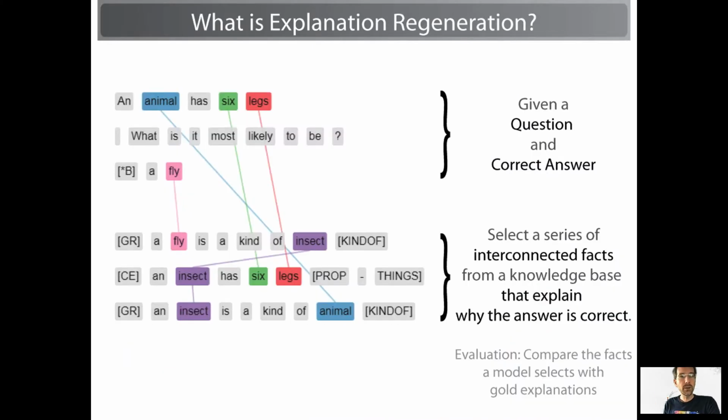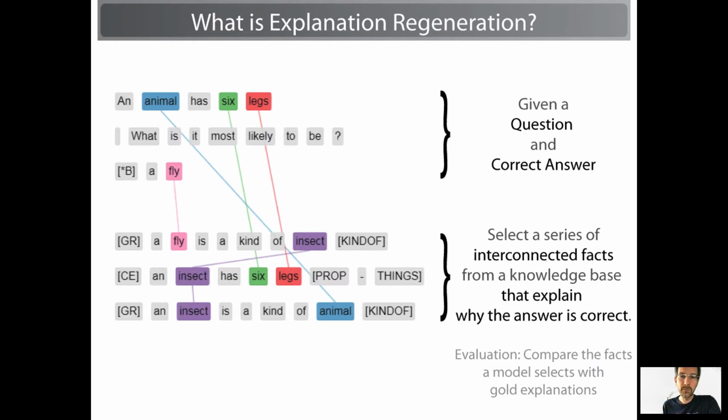So if that's multi-hop inference, what's explanation regeneration? Explanation regeneration, as we framed it, is a slightly simplified version of what I've just shown you. Given both the question and the correct answer, can a model build an explanation for why that answer is correct? We see a really short example here. The question is, an animal has 6 legs. What is it most likely to be? The answer is a fly. And the gold 3-fact explanation we have for this in the corpus is a fly is a kind of insect. An insect has 6 legs, and an insect is a kind of animal. Remember, this is generally beyond our abilities to generate in general.